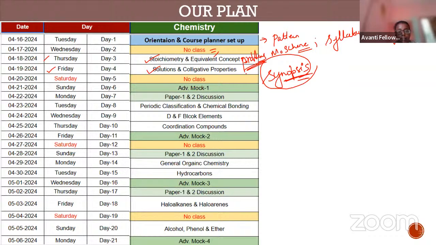And you have one test on Sunday. Monday we will be discussing the answers for these. Then periodic classification followed by d and f coordination, and then again on Friday you have mock test 2. Paper 1 and 2 discussion on Sunday, and GOC on Monday.